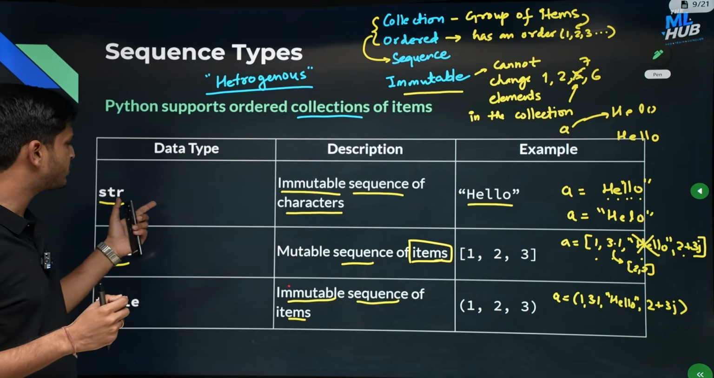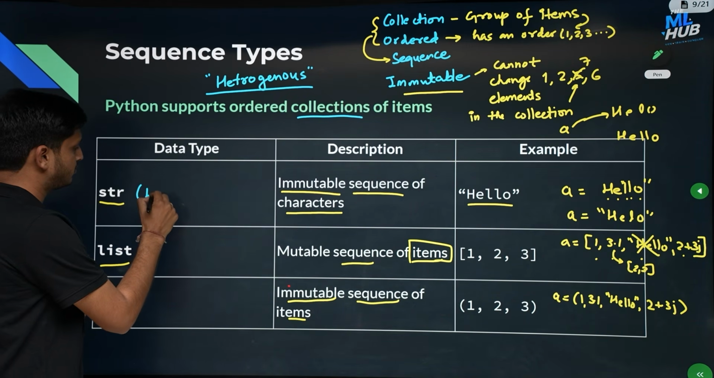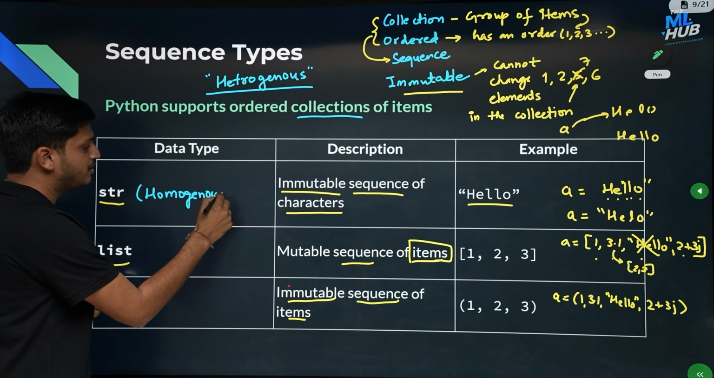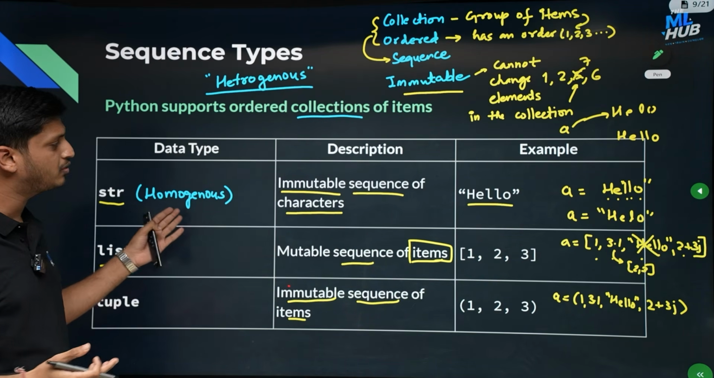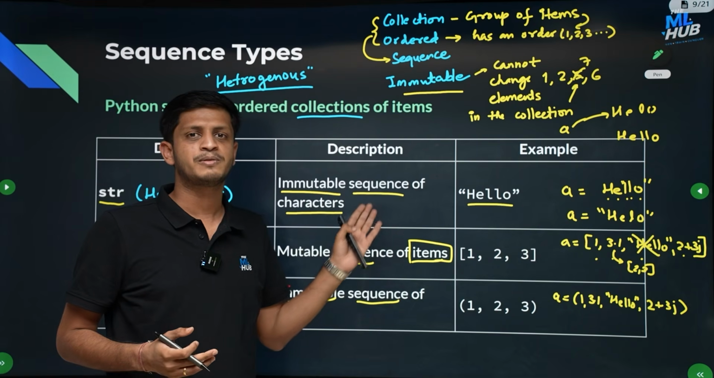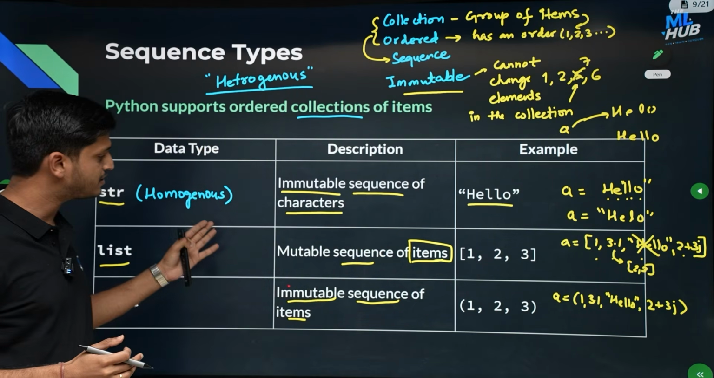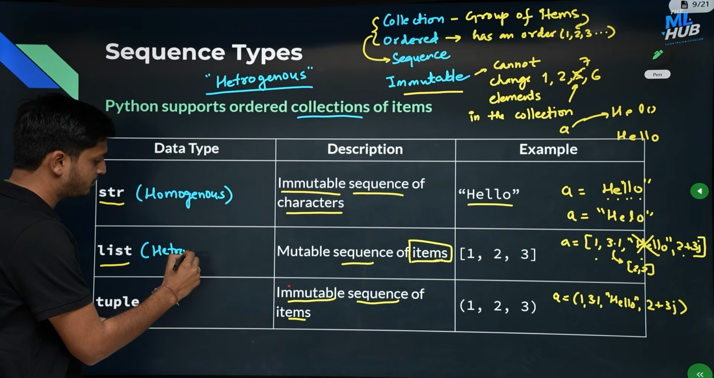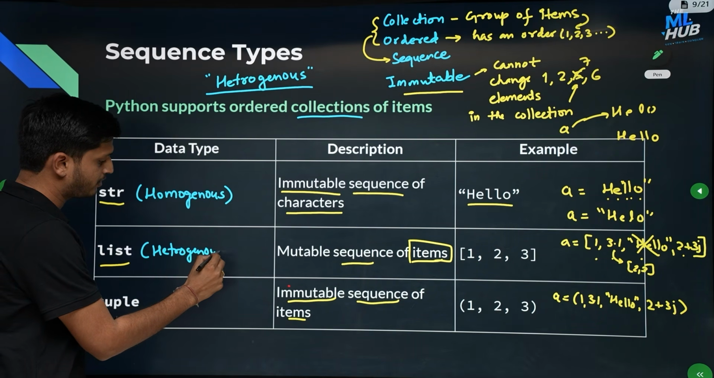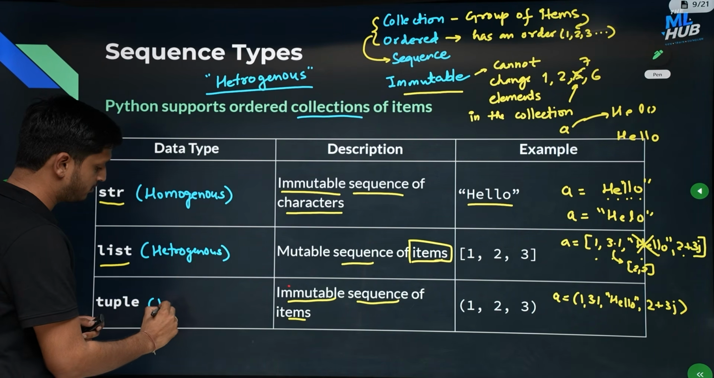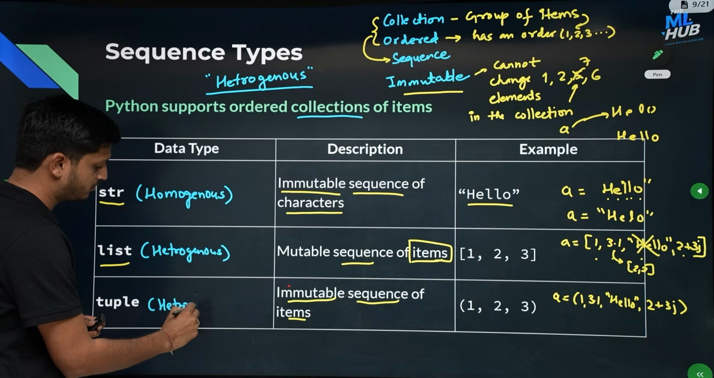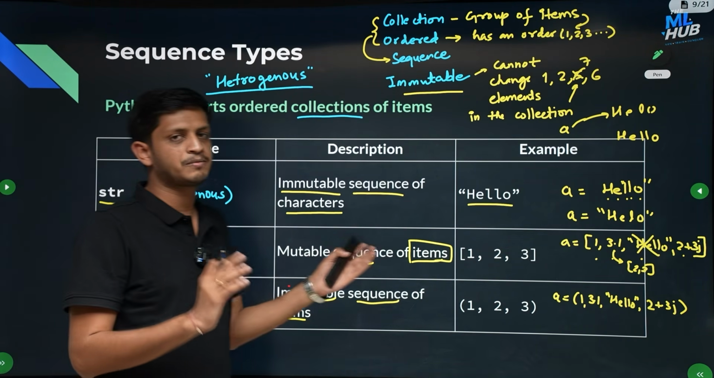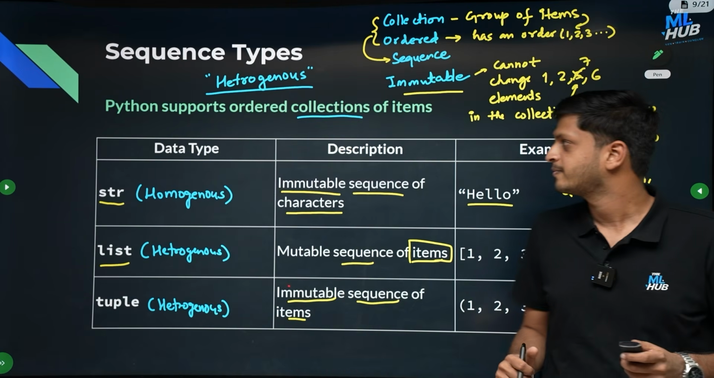But you can say that string is homogeneous. String is homogeneous, this is the only exception. String is a homogeneous collection because it can only contain characters. It is an immutable sequence of characters. Other than this, everything is heterogeneous, all other data types. Okay, this and this both. So this is all the terminology we need for sequences in Python.